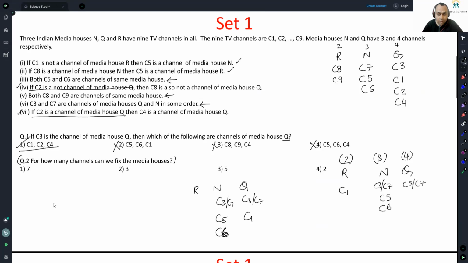Okay. If C8 is a channel of media house N, this condition is valid because C8 is never coming in N. This works. C8 and C9 are okay. So now C8 and C9, in this case, I know for certain, C8 and C9 have to come here. There is no way C8 and C9 are here. Okay.